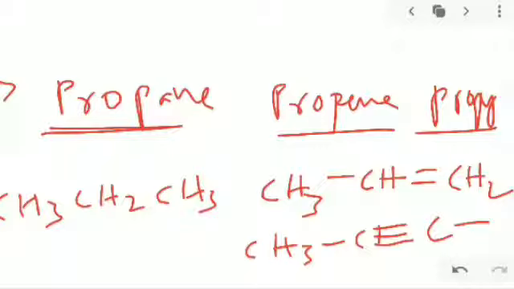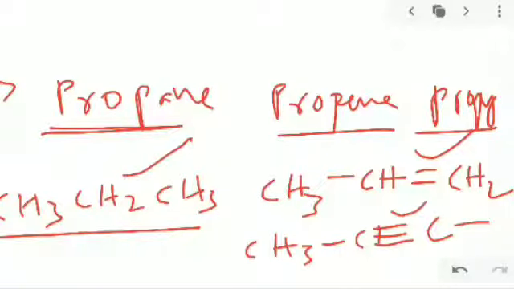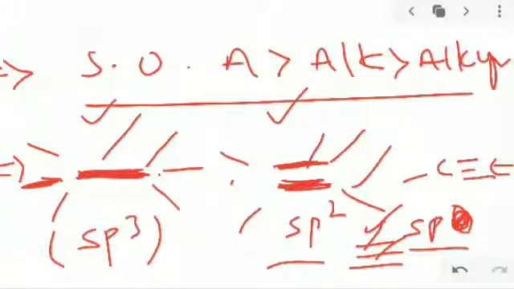So this is another example. It is already told which is more stable and which is least stable. The more stable ones are sp3 hybridization, this is sp2 and sp hybridization, alkene and alkyne. So propane is the most stable but least reactive. Propene, with sp2 hybridization, is somewhat stable but reactive, very reactive. Next, propyne is the least stable but very reactive compared to the alkene and alkane, that means propene and propane. So this is a basic example, the stability order among alkane and alkene.